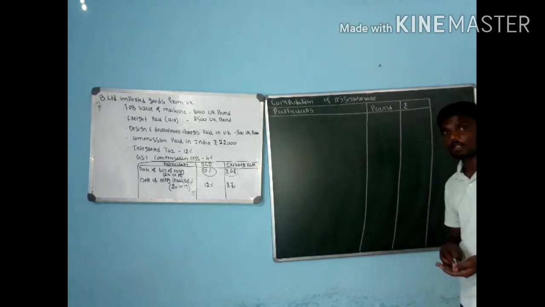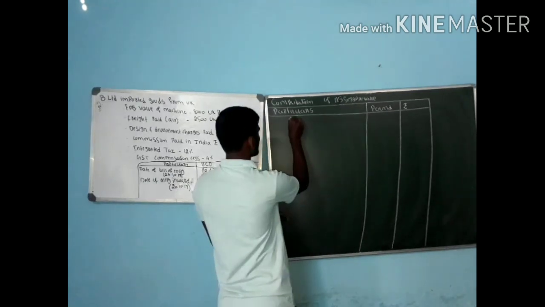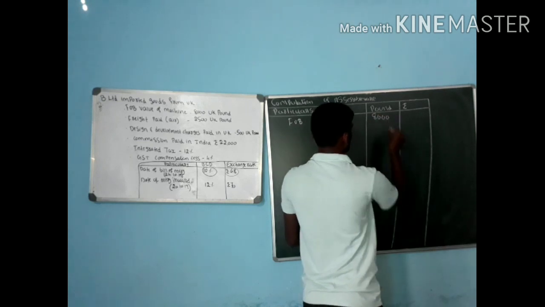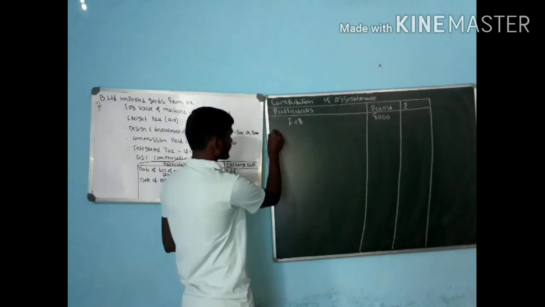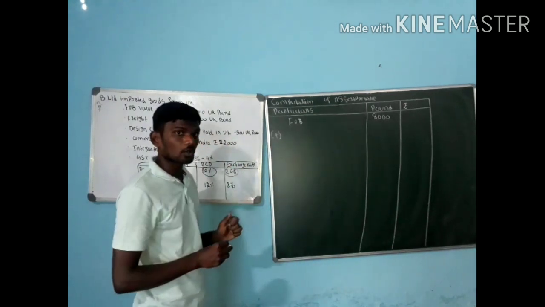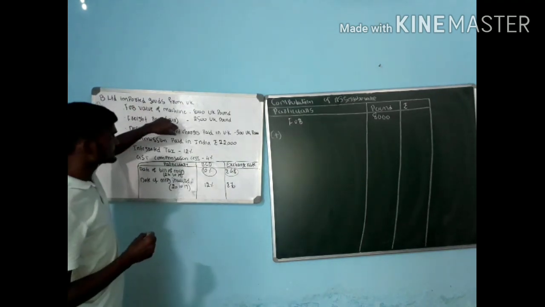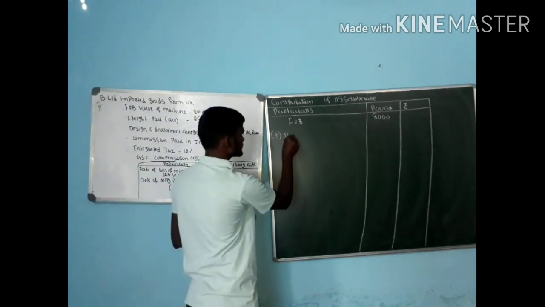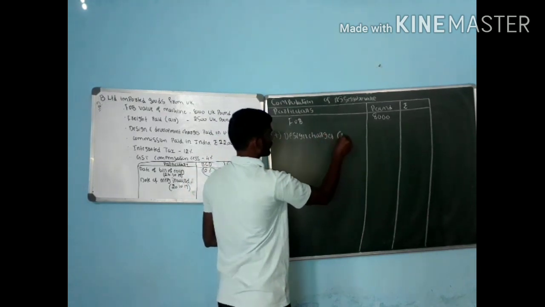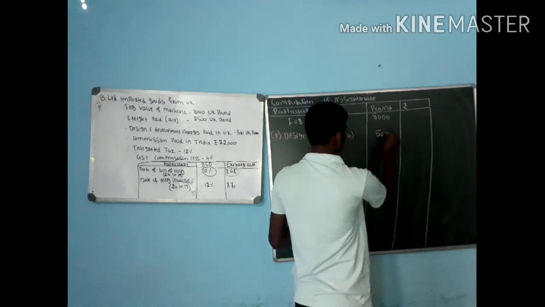Step number 1, no need to calculate, because in the problem itself they gave the FOB value, that is FOB here in pounds, that is 8000 UK pounds, plus add any expenses incurred from factory to port of exporter, freight. Step number 2, design and development charges paid in UK, that is design charges, 500.